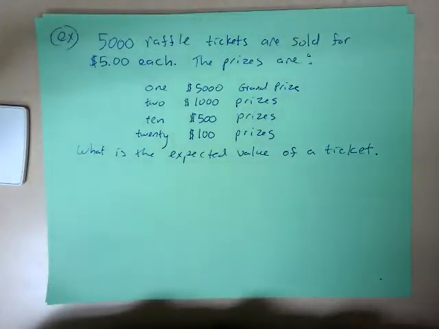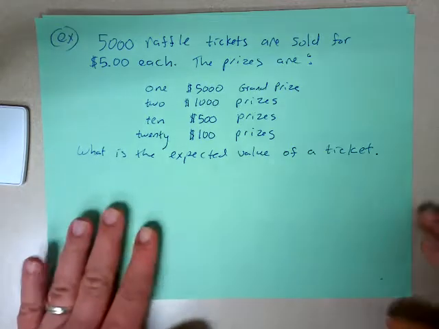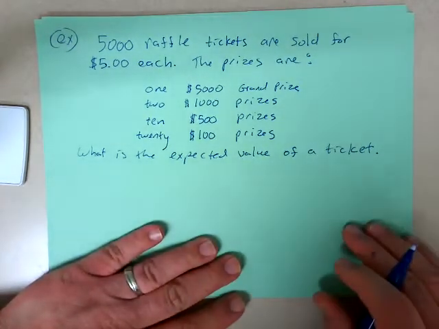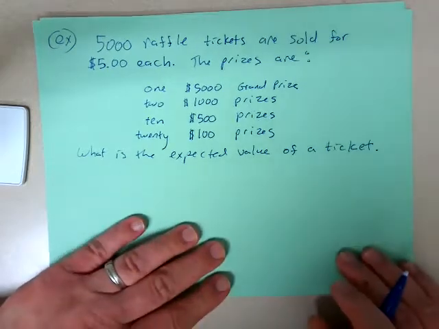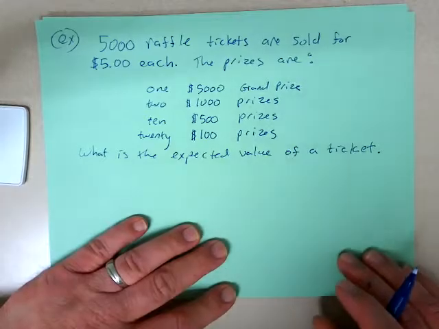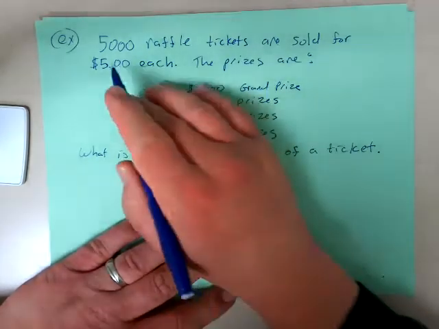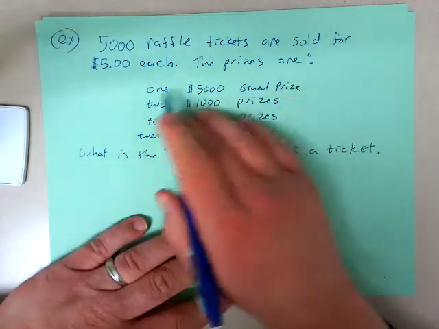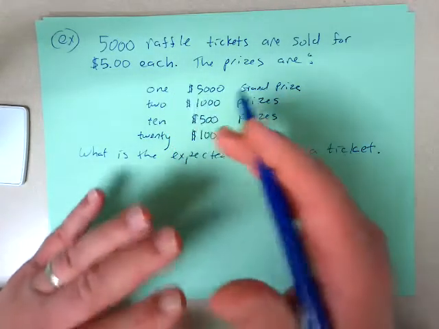We're now going to look at a couple of application problems involving the mean of a random variable, or we can say the expected value of the random variable. This first one involves a raffle drawing. There are 5,000 raffle tickets, and they are sold for $5 each. So it's like a fundraiser.